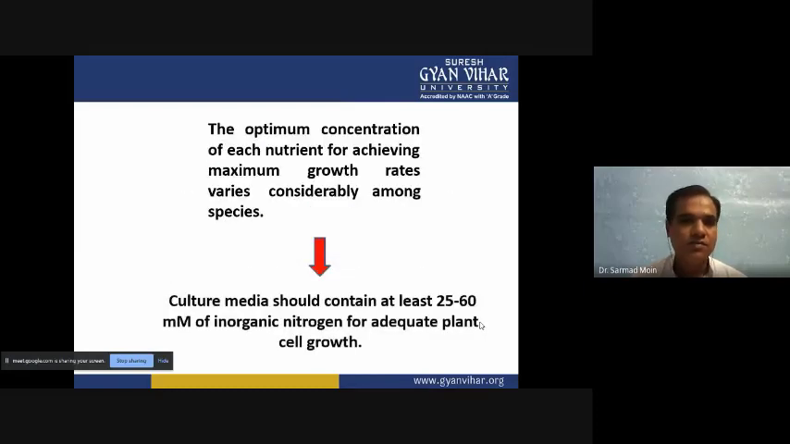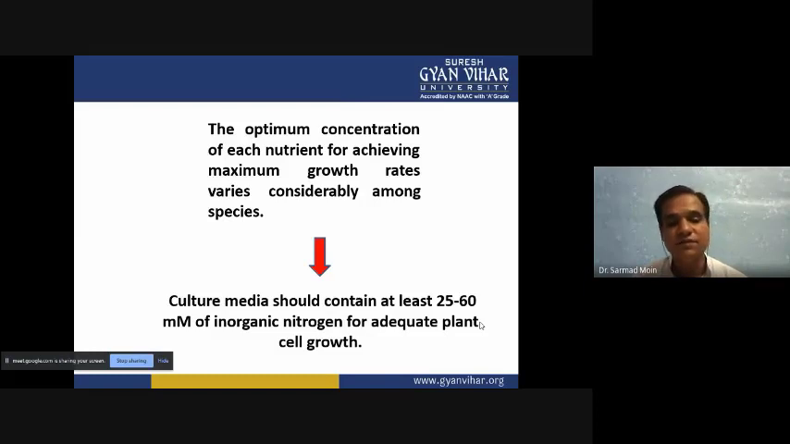Now, for the optimum concentration of each nutrient for achieving maximum growth rates, we have to add it in the perfect concentration, so that they will achieve optimum growth and development. So, culture media should contain at least 25 to 60 millimolar of inorganic nitrogen, and this will be adequate for the cell development and growth. So at least 25 to 60 millimolar we have to add in the media, and this will be an optimum concentration for nitrogen. It can be increased from 25 to 30 and 40, because each plant is different.